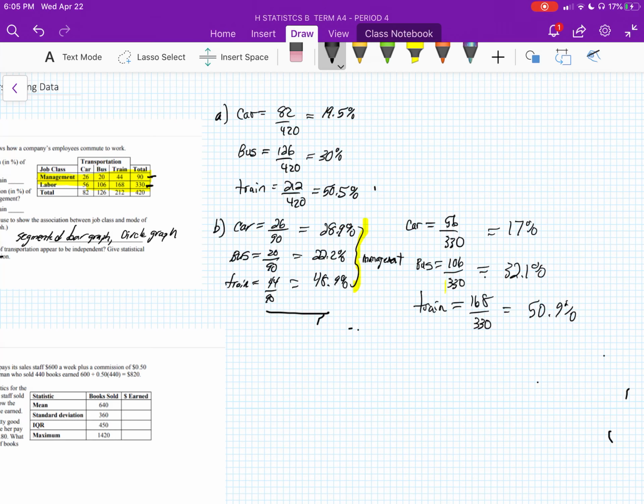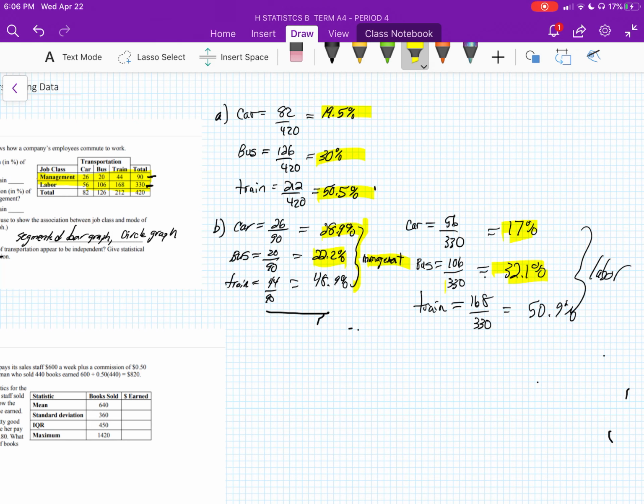The marginal distributions are 19.5%, 30%, and 50.5%. But if we look at them broken down amongst managers, 28.9%, which means a larger percentage of them drive their cars, rather than labor. Only 17% of labor drive their car. And then we look at buses, we have more people on the bus for labor than we do for management.